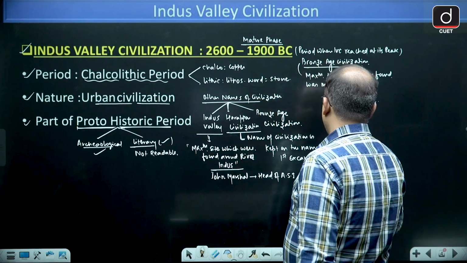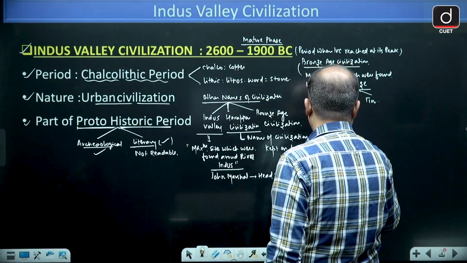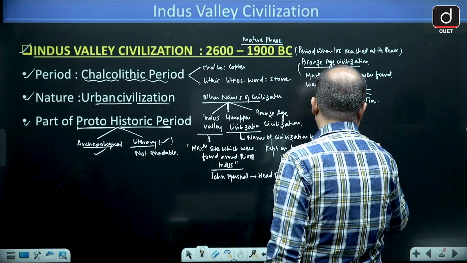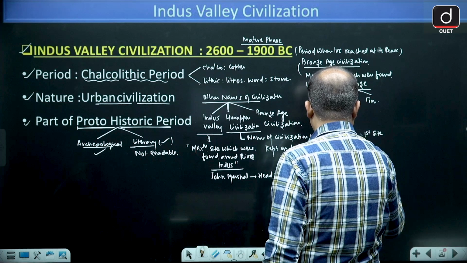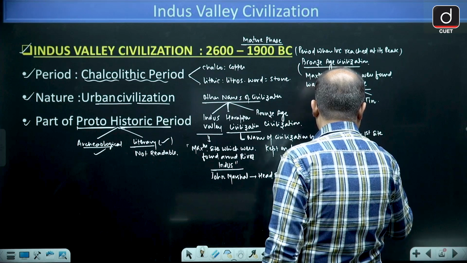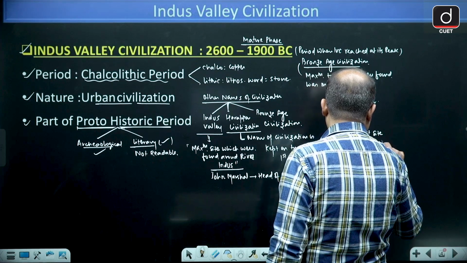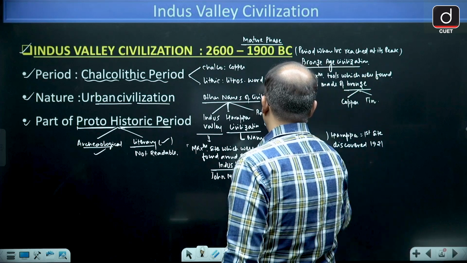Harappa was the first site that was discovered in 1921.